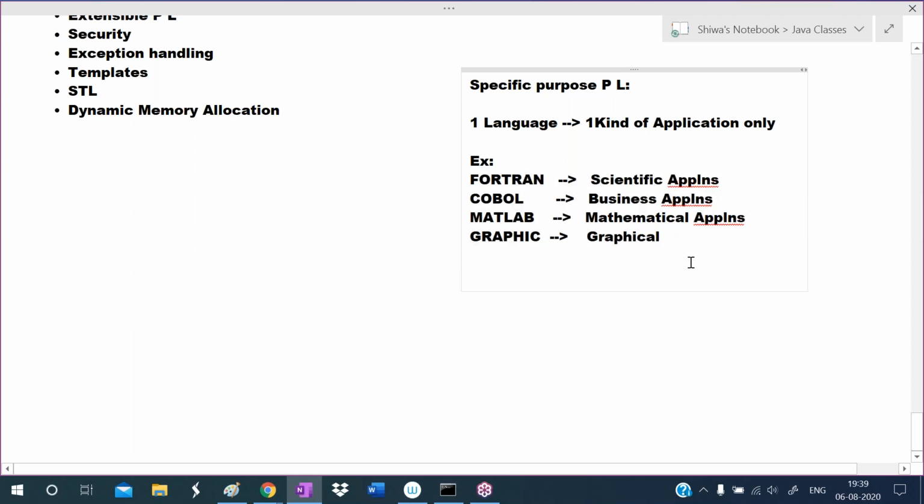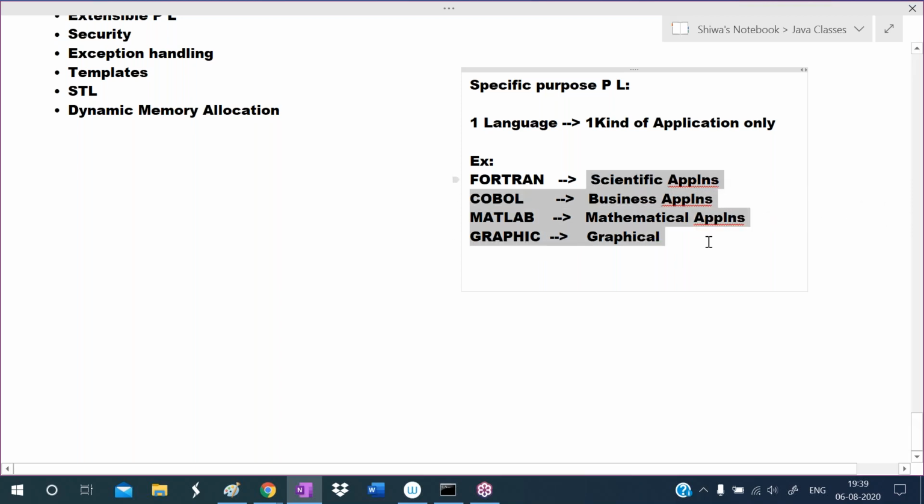Now think here: to perform one kind of application, we are using one language. Now we are the programmers, and as a programmer, we have to develop all these four kinds of applications.